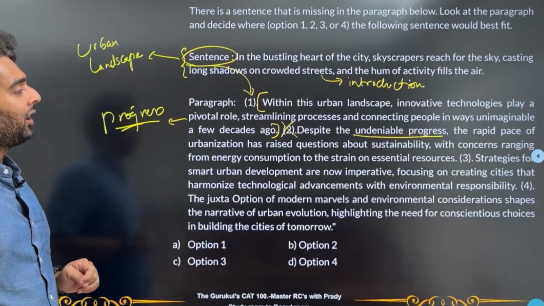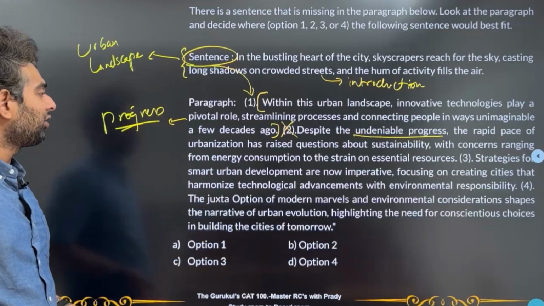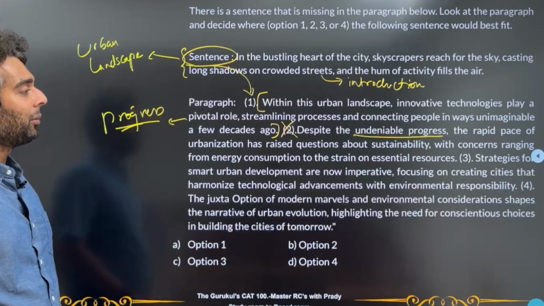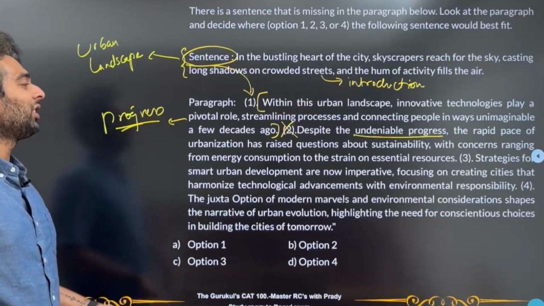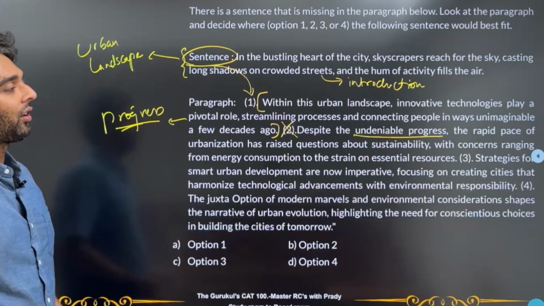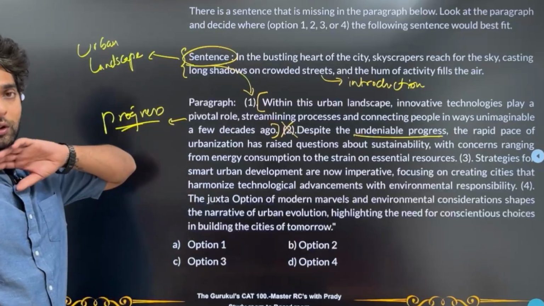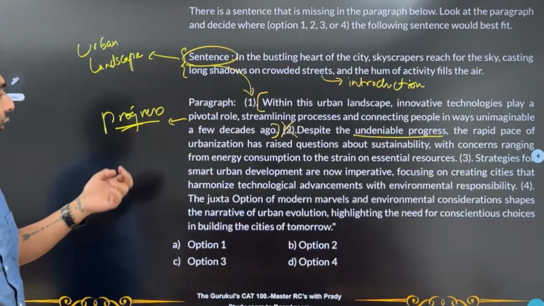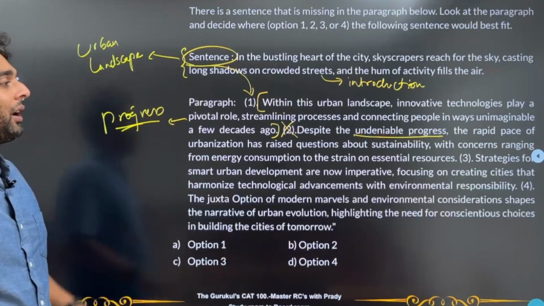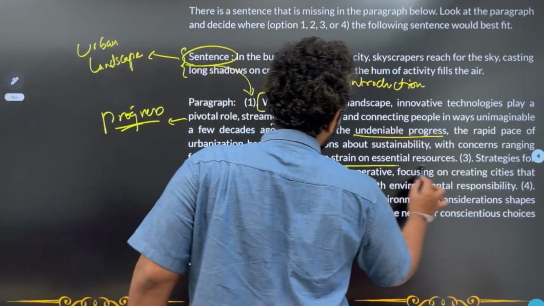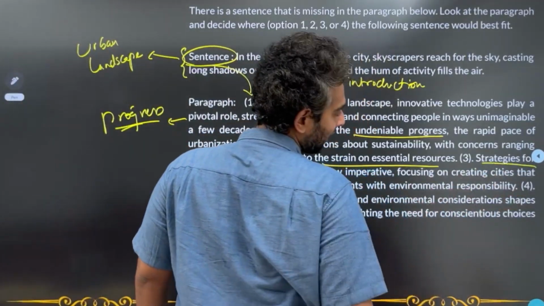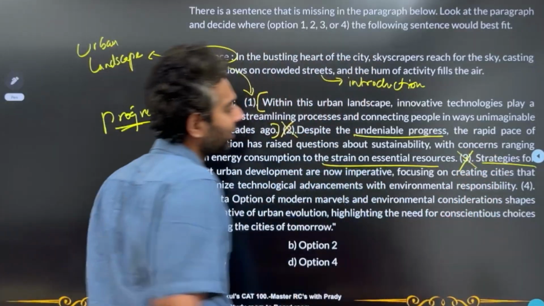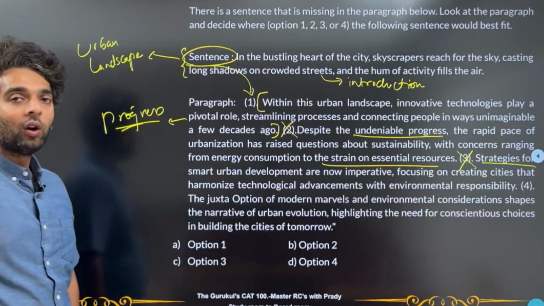So despite the undeniable progress, the rapid pace of urbanization has raised questions about sustainability, with concerns ranging from energy consumption to the strain on essential resources. Fair enough. So the more you have progressed, there are more concerns that you are getting. Strategies for smart urban development are now imperative. So I have certain problems, which is why you're coming up with the strategies. So there's a good flow over here. So definitely not going to break that flow either.